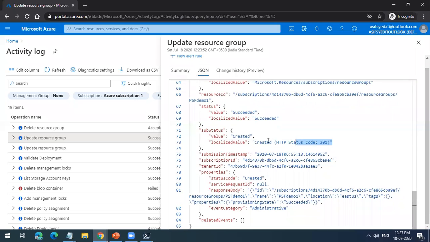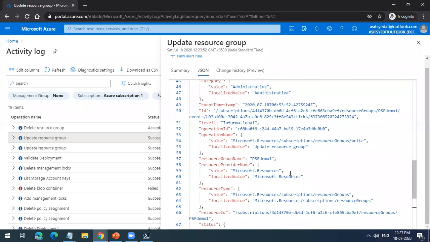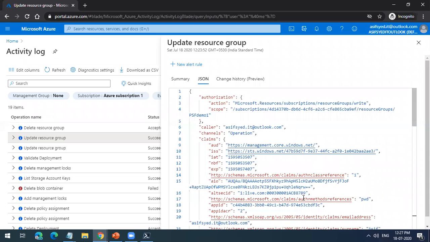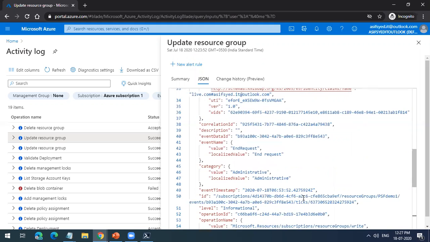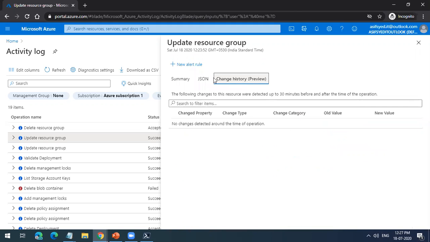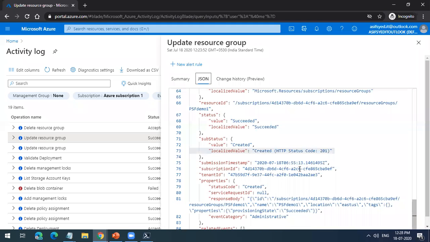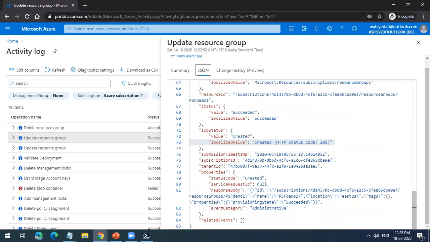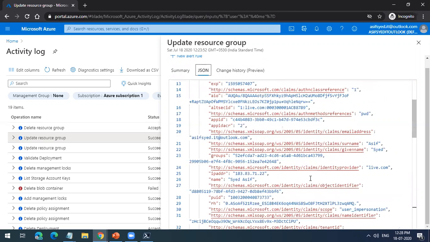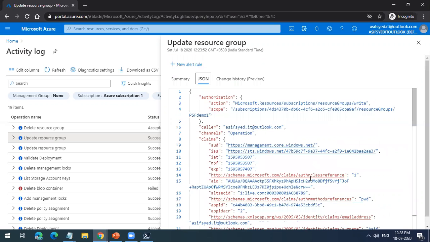And you check this code 201. So it has done all the HTTP thing only. It will not show us whether you have done it using a CLI or Azure portal. It will only show what has been done. It will not show how it is done, because we are not worried how it is done. We are only worried whether it is done or not.